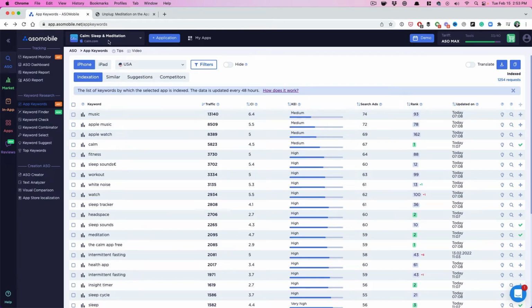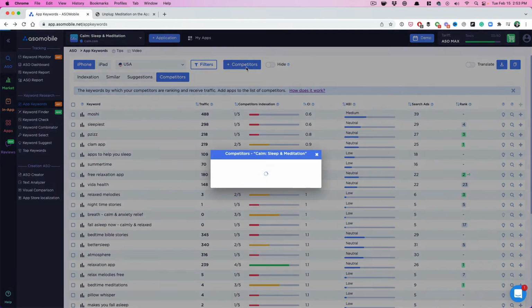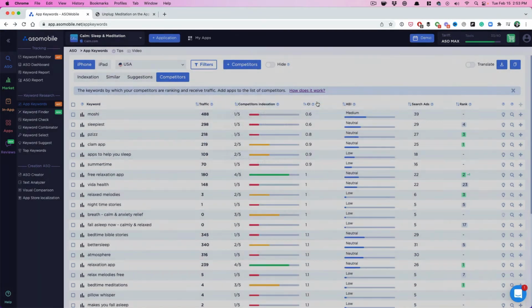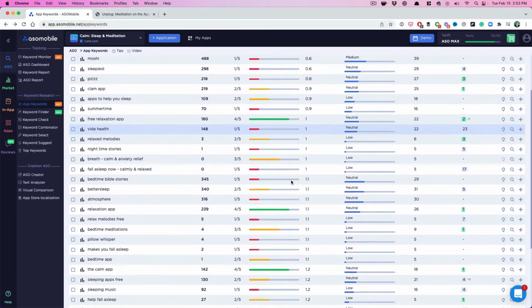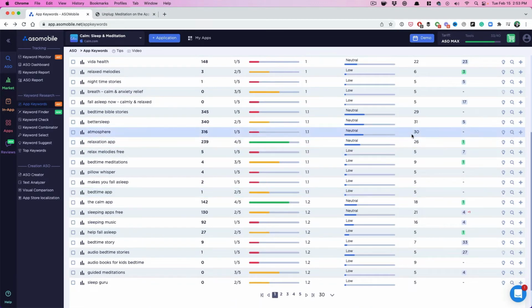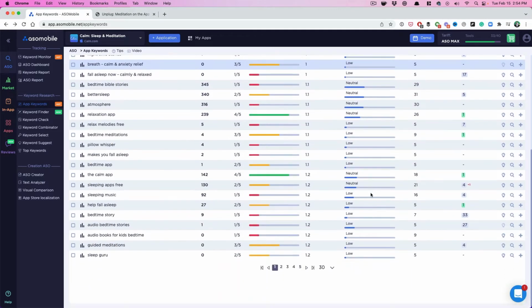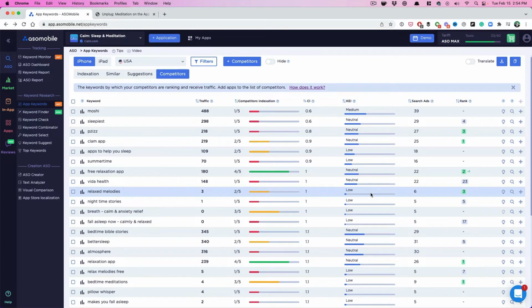But if we had our own app and we were optimizing for Calm, we can actually go into this competitors tab, and then you can add more competitors here up top. And the more competitors, the better. But then you can see all the keywords that all your competitors are ranking for. And I've sorted here by the lowest difficulty. So we can see all the lower difficulty keywords here. And hopefully we're able to find some with pretty decent traffic. So in the 30s or so, atmosphere, that's crazy. And that have low difficulty, 1.1 difficulty score. That's really low. So we're able to really see all the keywords that all our competitors are indexed for.